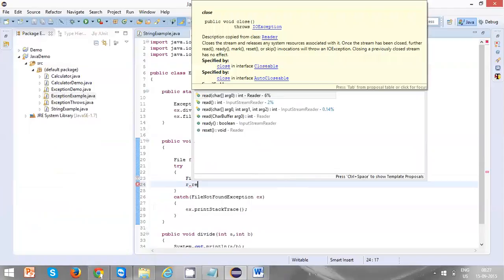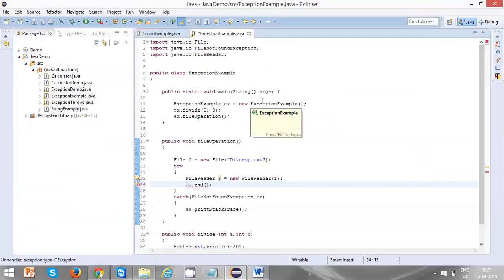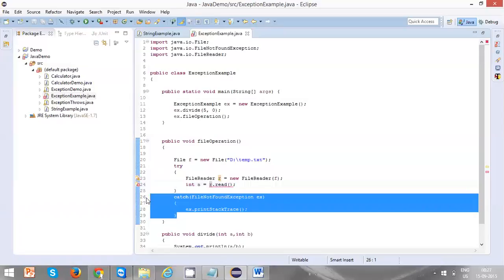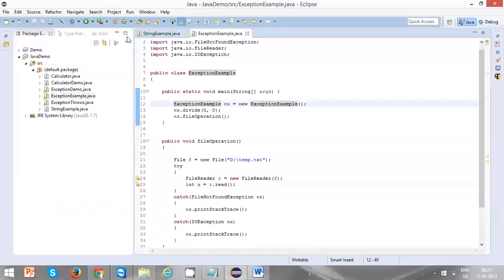Dot read, and the read is going to throw IOException again. Define this one also. Let's import this IOException. Now run it.